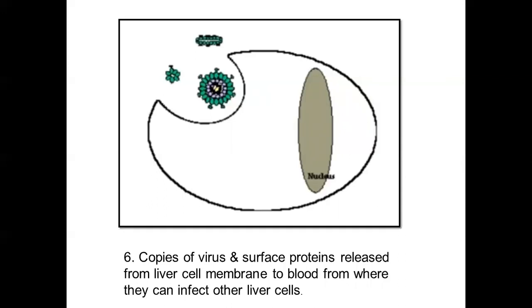Now if it is inhibited, the new viral progeny will not be formed, and hence the replication process will not be completed. So this is one mechanism by which the drugs will be acting, and you'll be seeing that in detail tomorrow. So with that, we finish the hepatitis B virus replication.